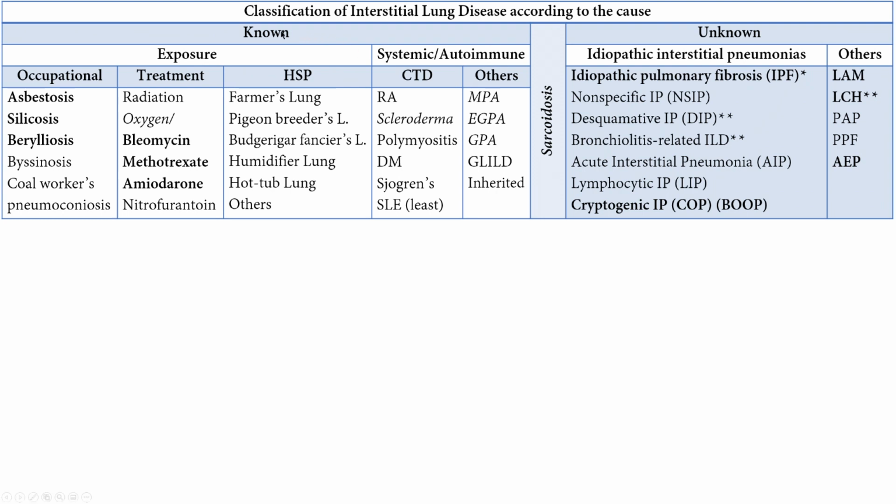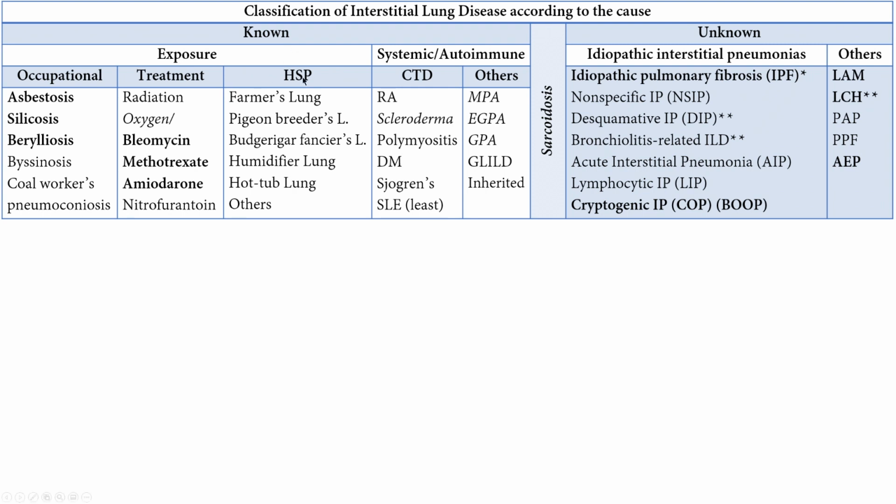All right. The known causes include those associated with occupations, such as asbestosis, silicosis, berylliosis. We'll talk about these at the end of the lecture. Then the ones associated with treatment, like radiation, oxygen, bleomycin, and the association of bleomycin with oxygen, methotrexate, amiodarone, nitrofurantoin. Once you see these drugs in the stem of a pulmonary question, you have to immediately think about interstitial lung disease.